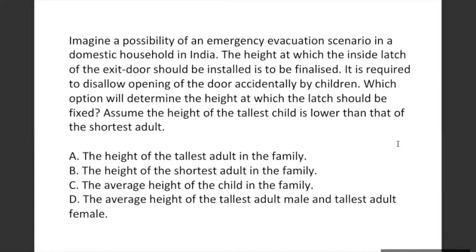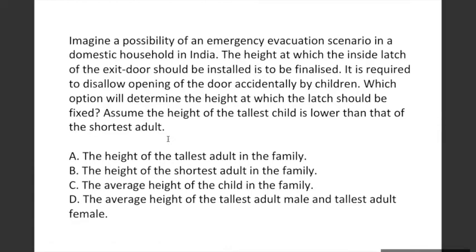accidentally. Which option will determine the height at which the latch should be installed? Assume the height of the tallest child is lower than that of the shortest adult. This last statement is the clue for you. You're given a condition where you have to install a latch for an exit door, where the children should not be able to accidentally open that door.